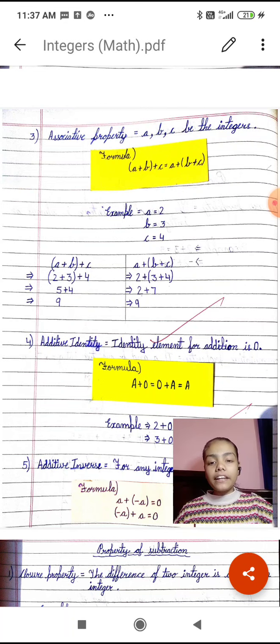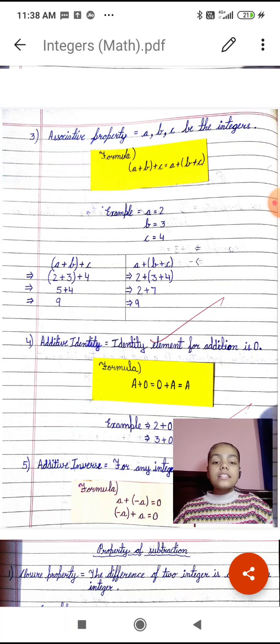In this property we keep any two numbers in a bracket and one outside of it. When we solve the two numbers in the bracket, 2 plus 3 is equal to 5, and the number outside is 4. So when we add 5 plus 4, the answer will be 9.